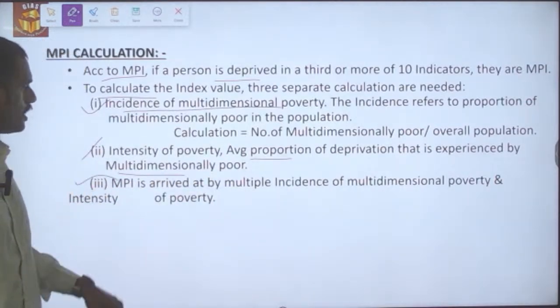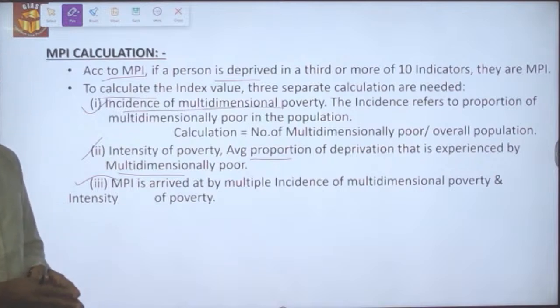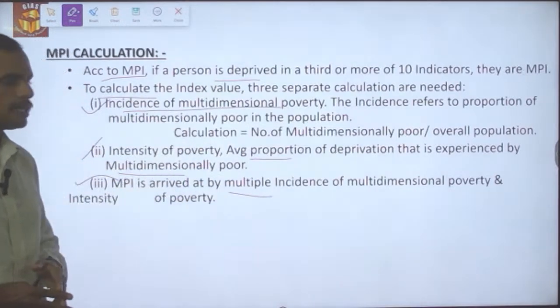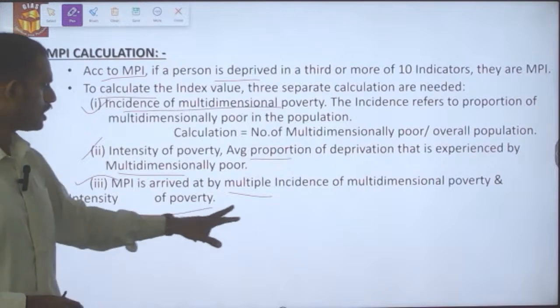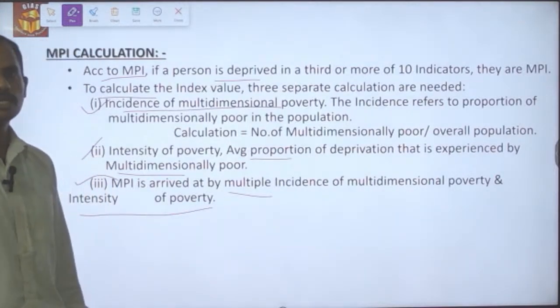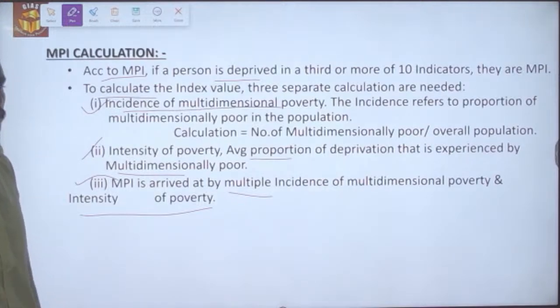Third is the overall calculation, which is arrived at by multiplying the incidence of multidimensional poverty with the intensity of poverty. Based on this, the final multidimensional poverty index score is calculated.